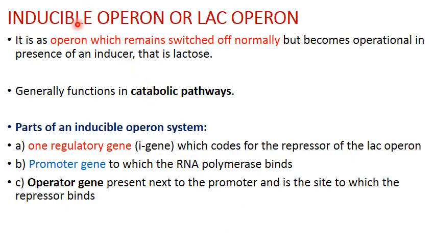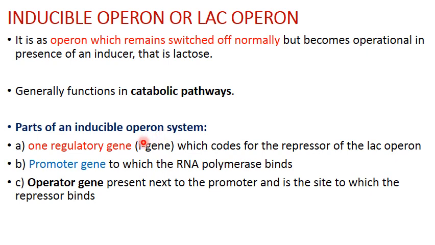Now coming to the next part, that is inducible operon or lac operon, which is in your NCERT book. So what did we say? An inducible operon means normally the genes remain switched off, but will become operational in presence of an inducer, and here the inducer will be lactose. And generally it functions in catabolic pathways, because in this operon lactose will be split into glucose and galactose, and that's going to provide energy to E. coli, to the cell. Now coming to what are the parts of an inducible operon system.